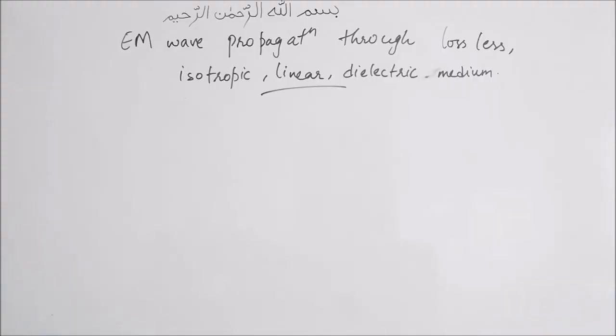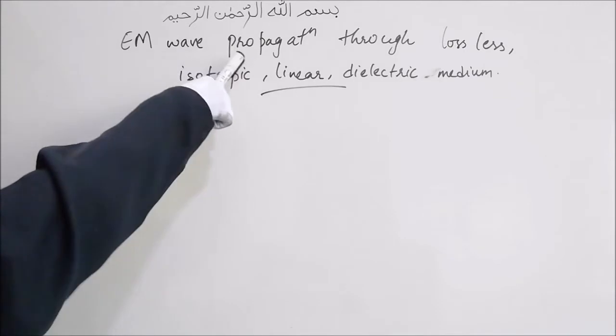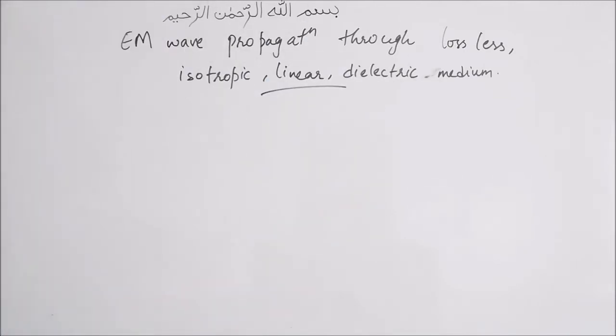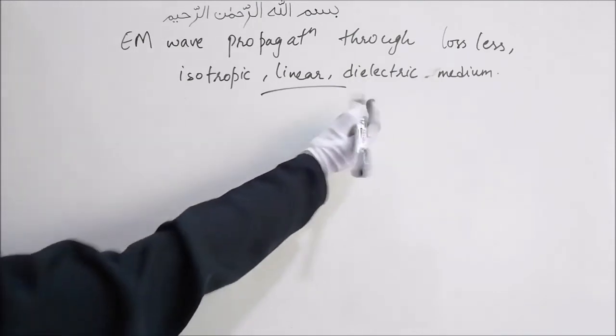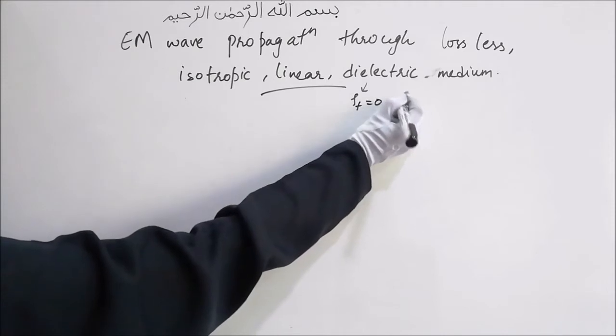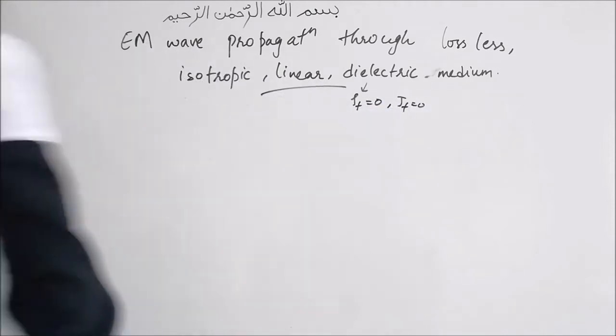Hi friends, in the last part we saw electromagnetic wave propagation through vacuum, or free space. Here we are going to look into the electromagnetic wave propagation through a lossless, isotropic, linear, dielectric medium. Since it is a dielectric medium, there will be no free charges, so rho free will be 0 and J free will also be equal to 0.